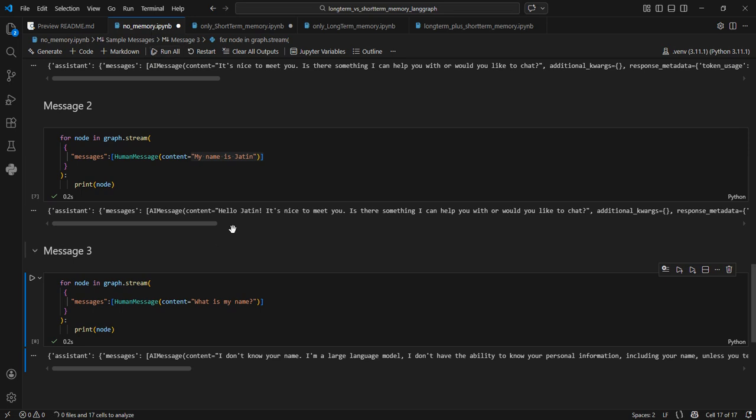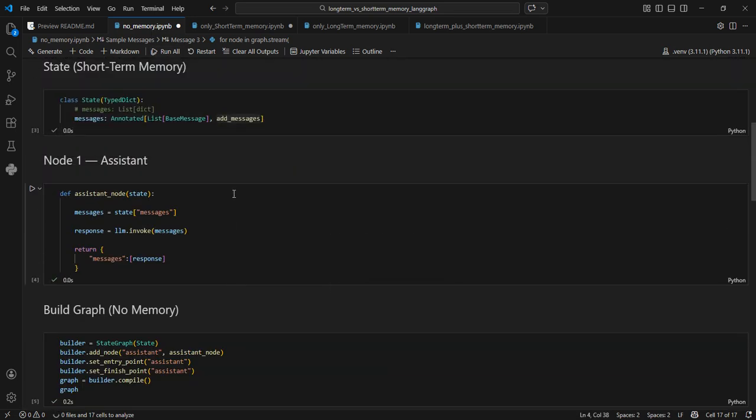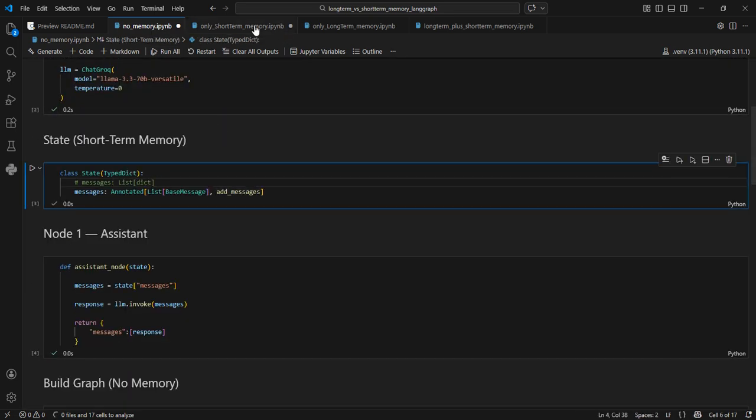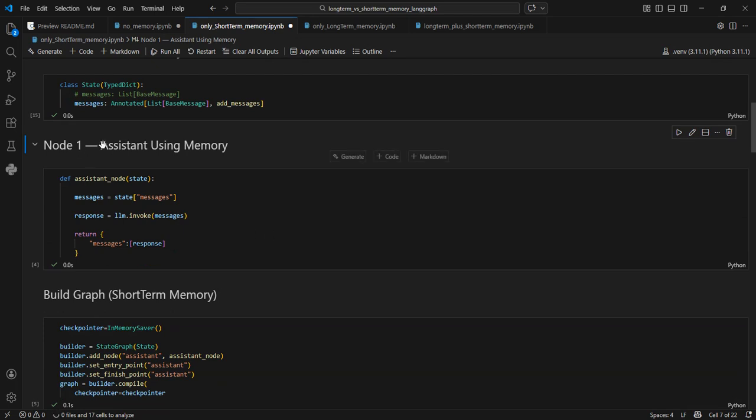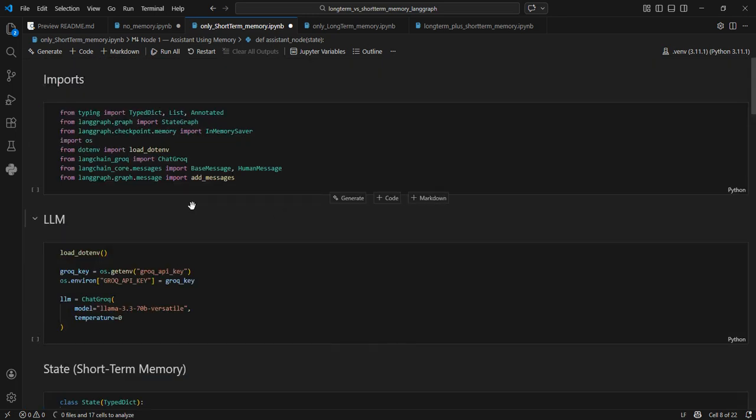Here it did not matter whether we keep it like this or like that, but here it will make a difference. I will tell you. First, we will use this one only, list of messages, and we use this add messages reducer. Okay. Next is, so let me try to clear all the outputs and then start it again.